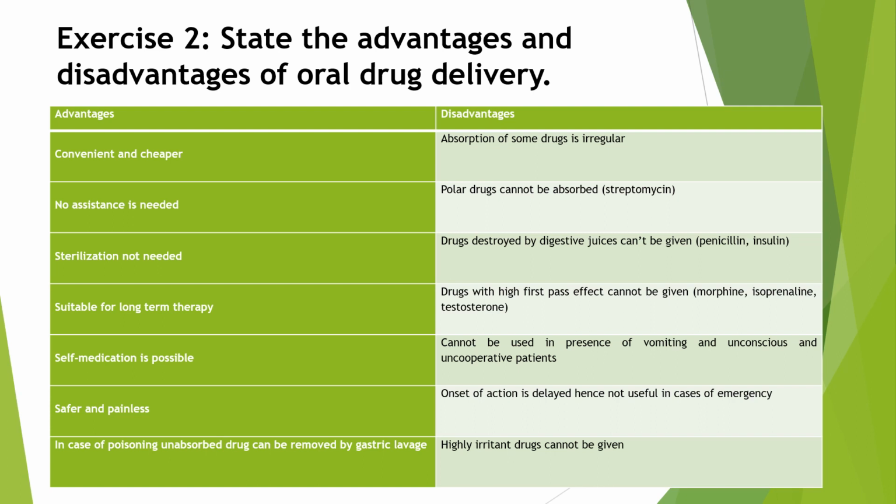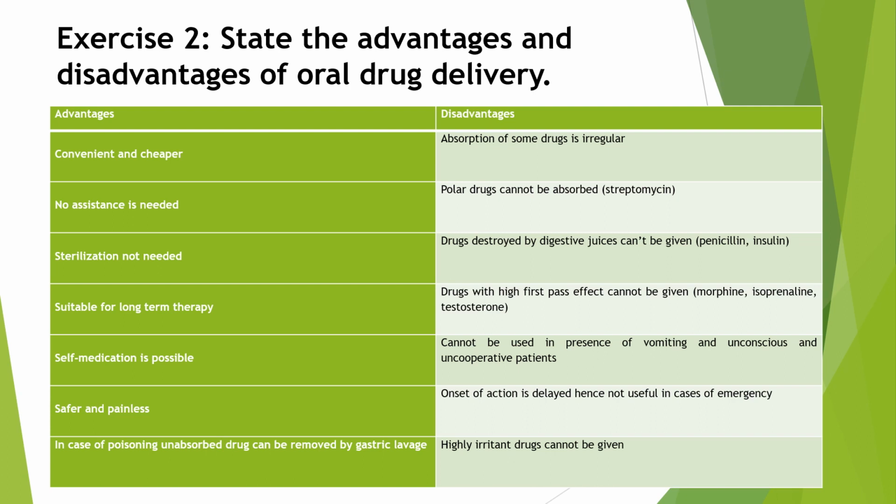Then drugs with high first pass effect cannot be given by oral route. For example, morphine, isoprenaline and testosterone. These are the drugs which undergo high first pass effect, that's why we cannot give them by oral route.